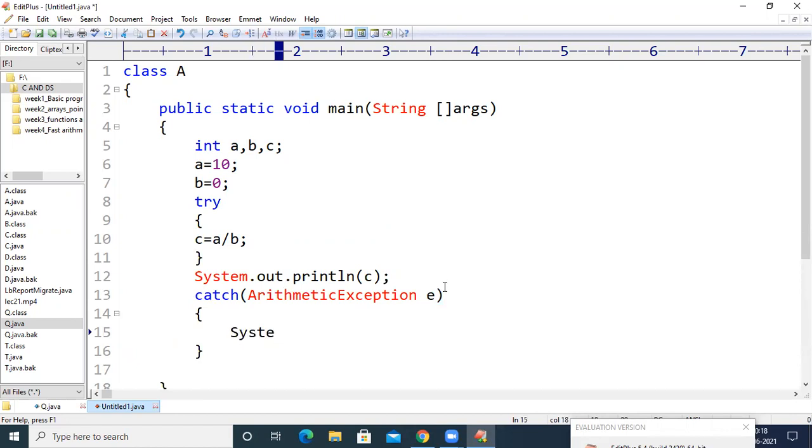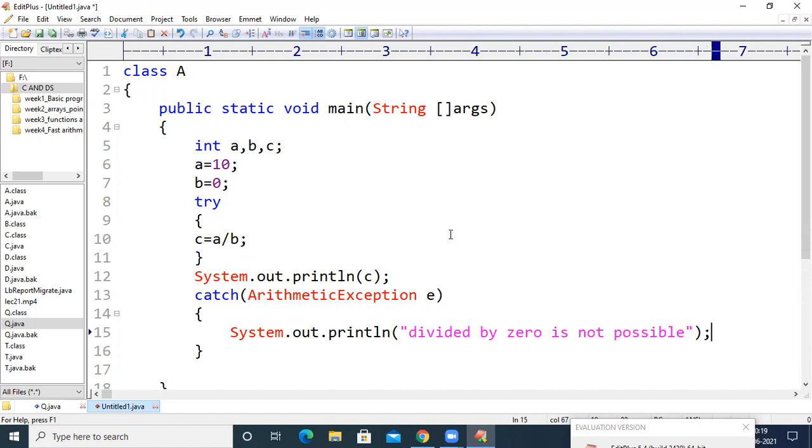In the body, we can have our own statements. For example, if there is an exception, we want to tell the user that divided by 0 is not possible. So whenever an exception occurs, then divided by 0 is not possible will be printed on the output screen.